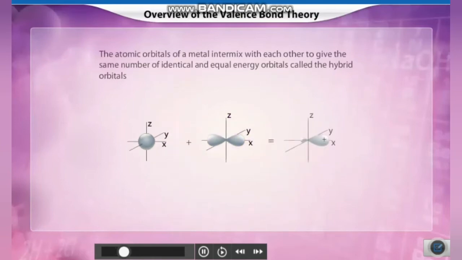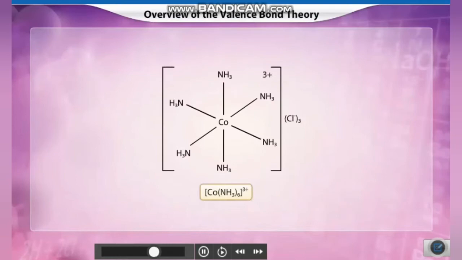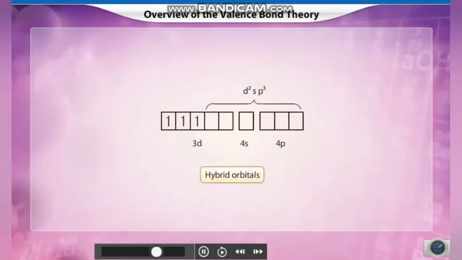The atomic orbitals of a metal intermix with each other to give the same number of identical and equal energy orbitals. For example, an s orbital and a p orbital intermix to give a hybrid sp orbital. Different types of hybrid orbitals are formed by the intermixing of different combinations of atomic orbitals. These new orbitals are referred to as hybrid orbitals. In complex compounds, all the bonds between the metal and ligands are identical due to the formation of hybrid orbitals.